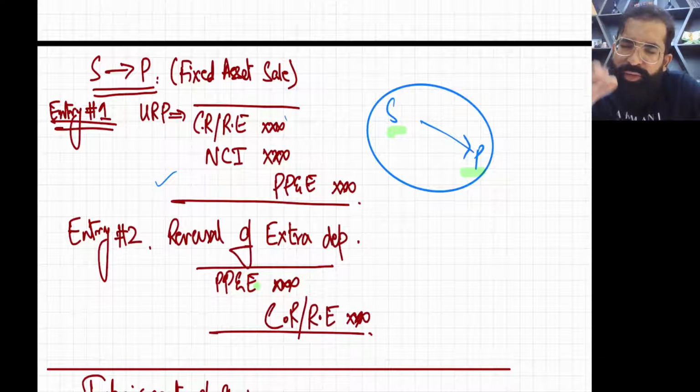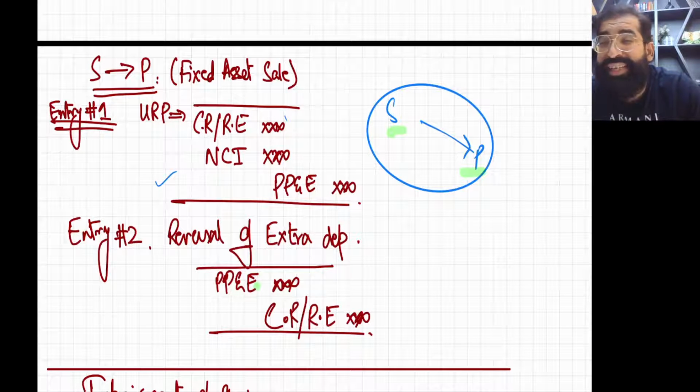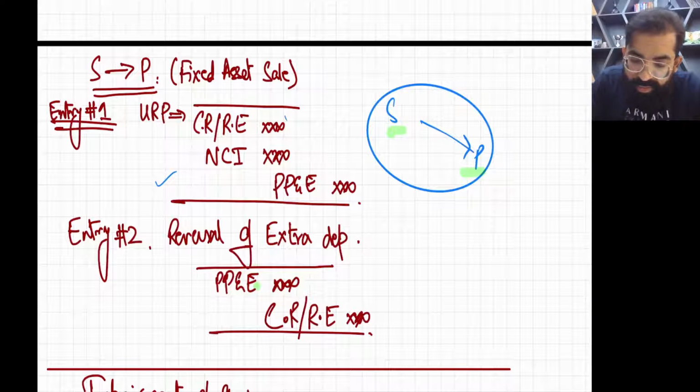So when we'll remove the URP from S company's books, S company's profits will go down and S company's retained earning will go down. And once S company's retained earning will go down, there will be impact on CR and NCI both. So CR and NCI debit and PP credit. This is the first step, that is removal of URP.